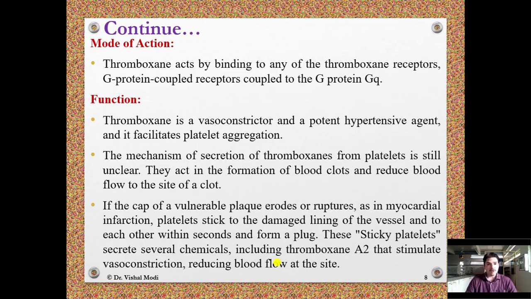If the cap of a vulnerable plaque erodes or ruptures, as in myocardial infarction, platelets stick to the damaged lining of the vessel and to each other within a second and form a plug. These sticky platelets secrete several chemicals, including thromboxane A2, that stimulate vasoconstriction, reducing blood flow at the site.